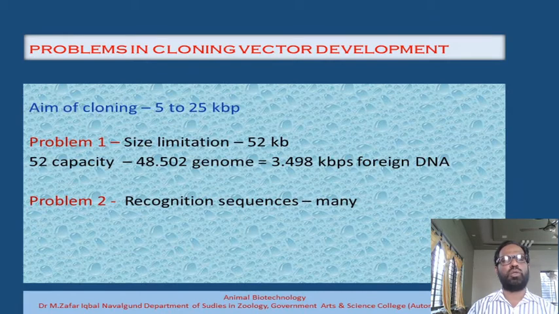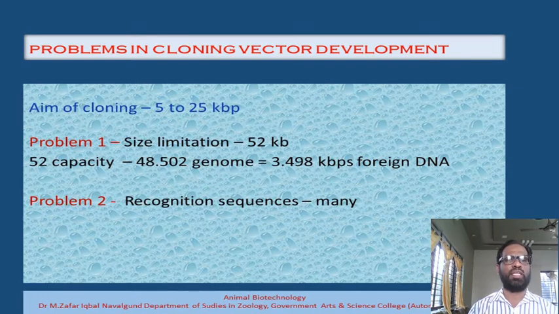But for this we have two very important problems. One is the size limitation. The size limitation is that if you take the head of this bacteriophage, it can only accommodate 52 kilobase pairs of DNA. If the DNA is more than 52 kilobase pair, then that DNA cannot be accommodated into the icosahedral head region of the bacteriophage lambda. Only if the DNA is less than 52 kilobase pair can it be accommodated. That is one very important serious problem.